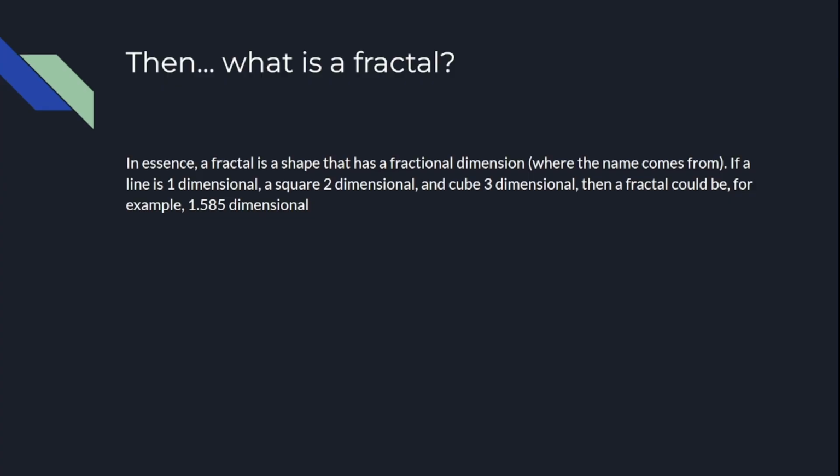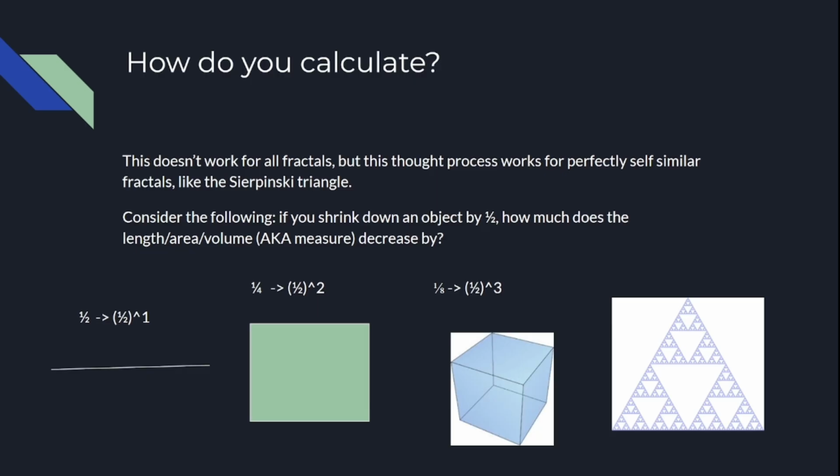A fractal has a fractional dimension, which is where the name comes from. A line is one-dimensional, a square is two-dimensional, a cube is three-dimensional. Then a fractal could be 1.585 dimensional. The dimension can be calculated discretely. This doesn't work for all fractals, but the thought process illustrated here works for perfectly self-similar fractals. Non-perfectly self-similar fractals use a different box counting method.